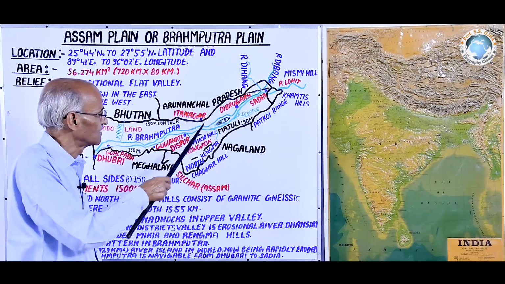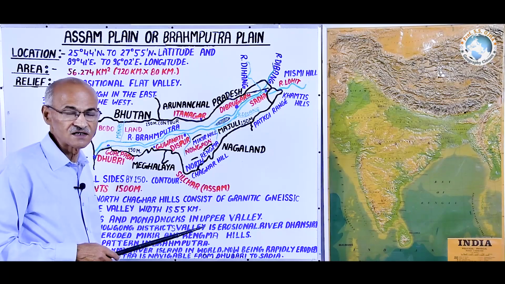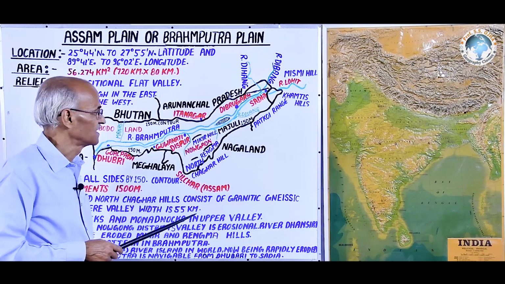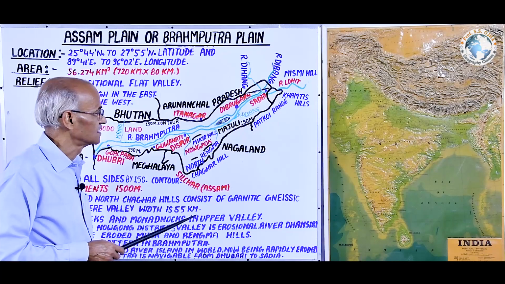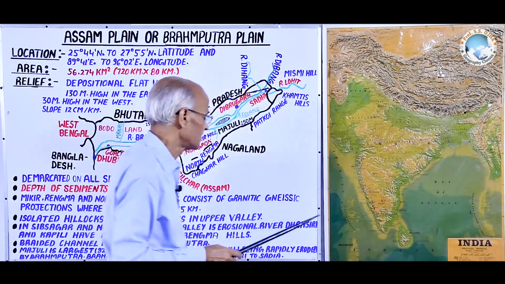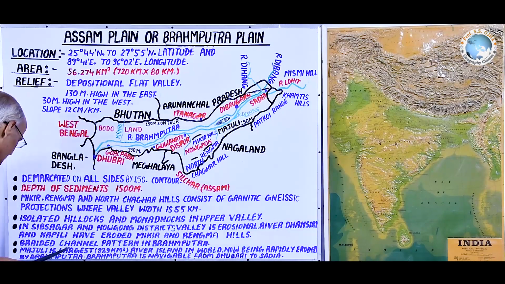Braiding means that if in the main channel there is separation of the water, and further after some distance those waters meet, it is called a braided channel. That's why in India the Brahmaputra river is famous for its braiding, and the channel is completely braided.